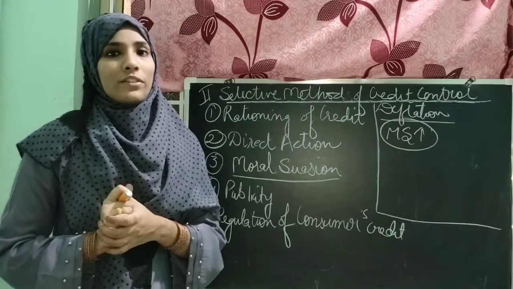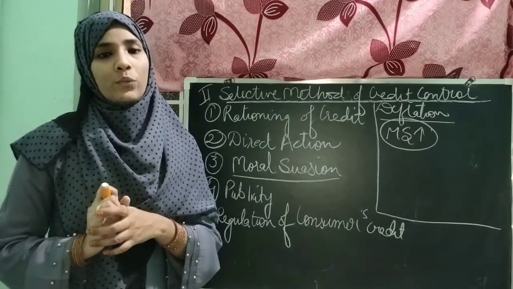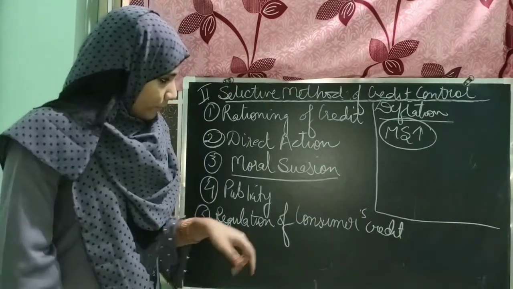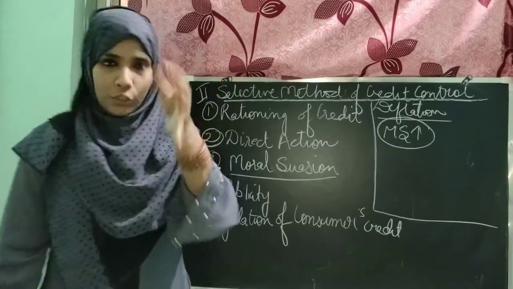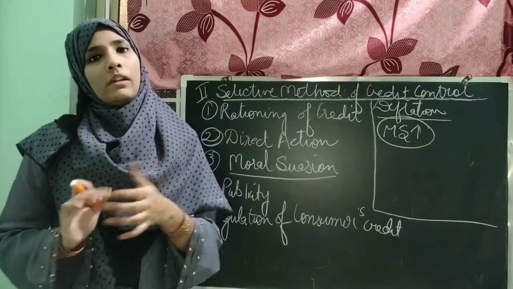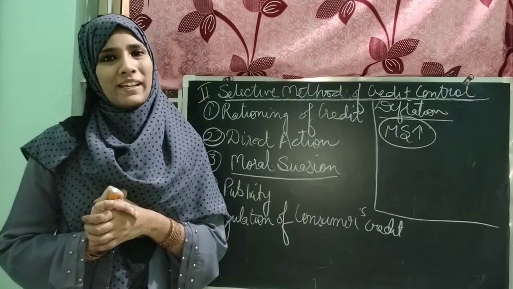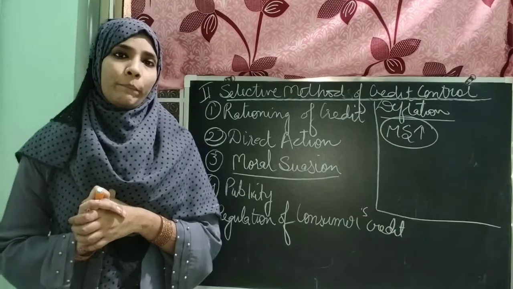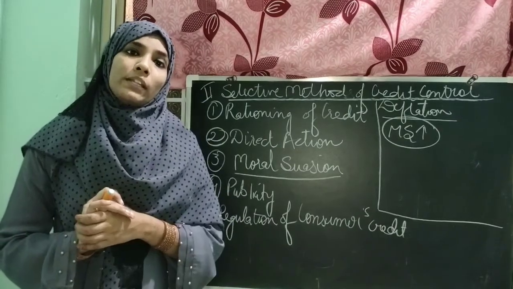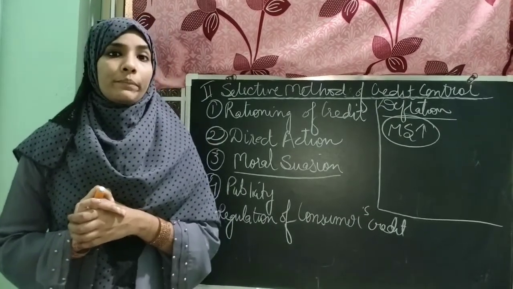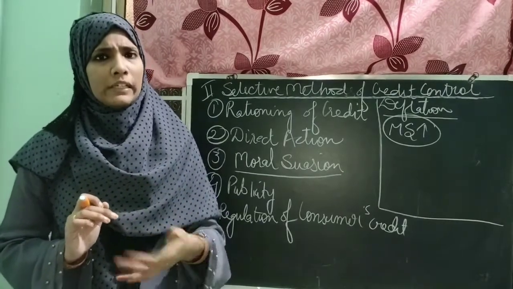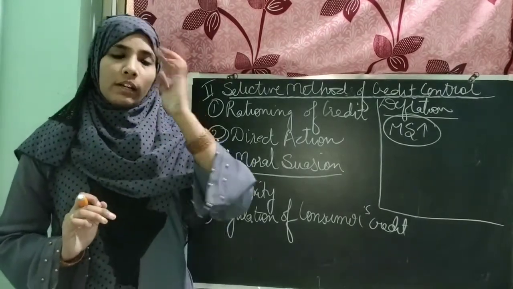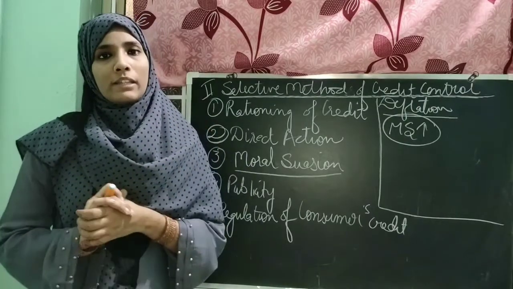Now let's move to an interesting point which you can also relate to. That is regulation of consumers' credit. You know what? When you go to buy anything on installments, you know very well you have to pay the down payment first. Then you have to pay installments monthly, quarterly, half yearly, or yearly, depending upon the policies given by the financial institution.